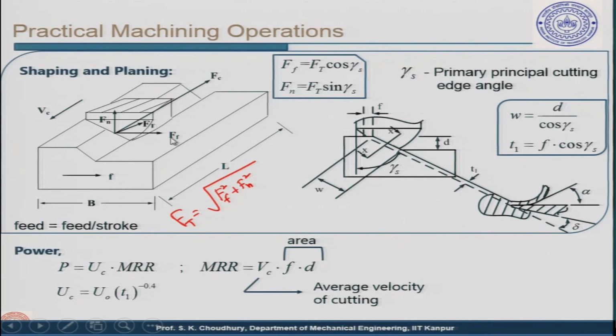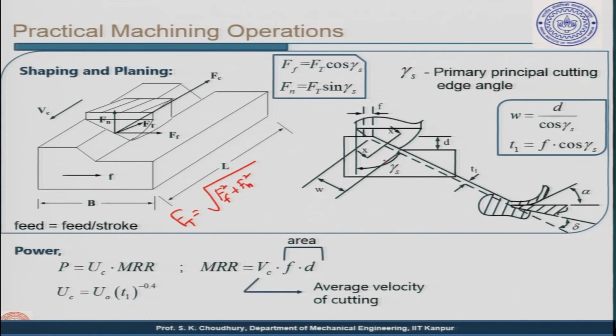So, Ff here is F times cos of gamma s, as in case of turning, and similarly Fn is F times sine of gamma s. Now, in this case gamma s is this angle, and in case of shaping it is called the primary principal cutting edge angle. This is the difference between gamma s in case of turning and in case of shaping. Here, this is the gamma s.